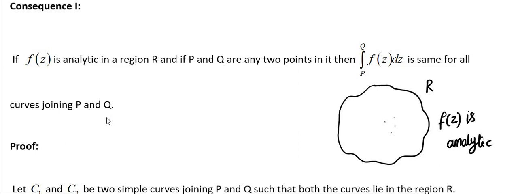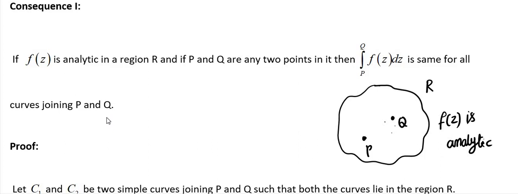P and Q are any 2 points in it. So this is P point, this is Q point. So in that case, integration between P and Q, f of z is same.